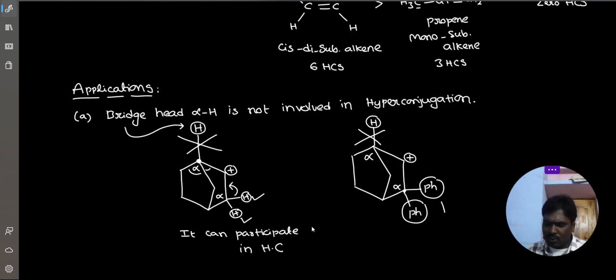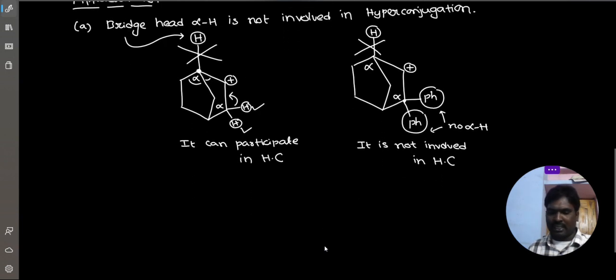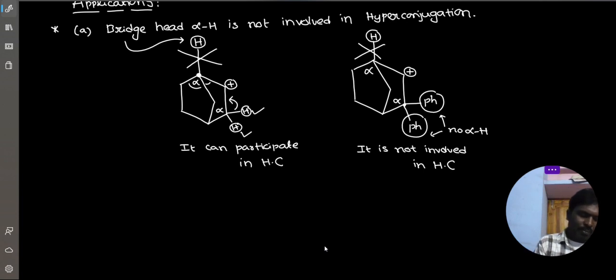That's why it is not involved in hyperconjugation. I hope everyone understood this one. Very, very important application.